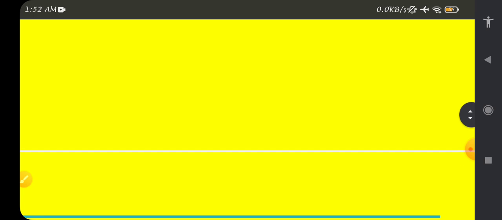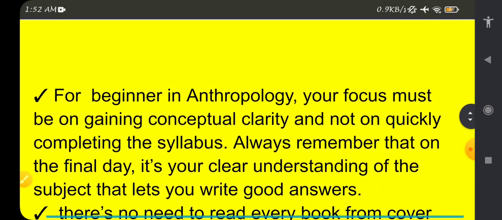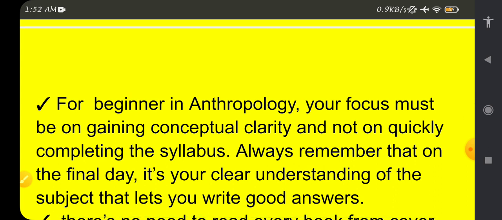Moving forward, the next question that arises is how to prepare, where to begin, how to start. These things usually arise in the mind. For a beginner in anthropology, our focus must be on gaining conceptual clarity: genetical conceptual clarity, evolutionary conceptual clarity, Indian history, the different eras, how the civilization evolved, how the culture evolved, how elements of that culture became such inherent facets of human behavior.